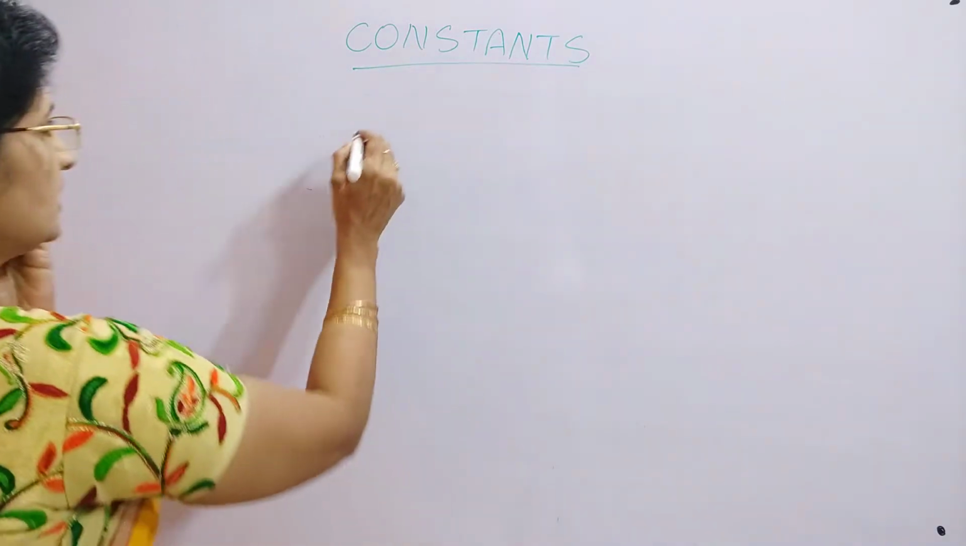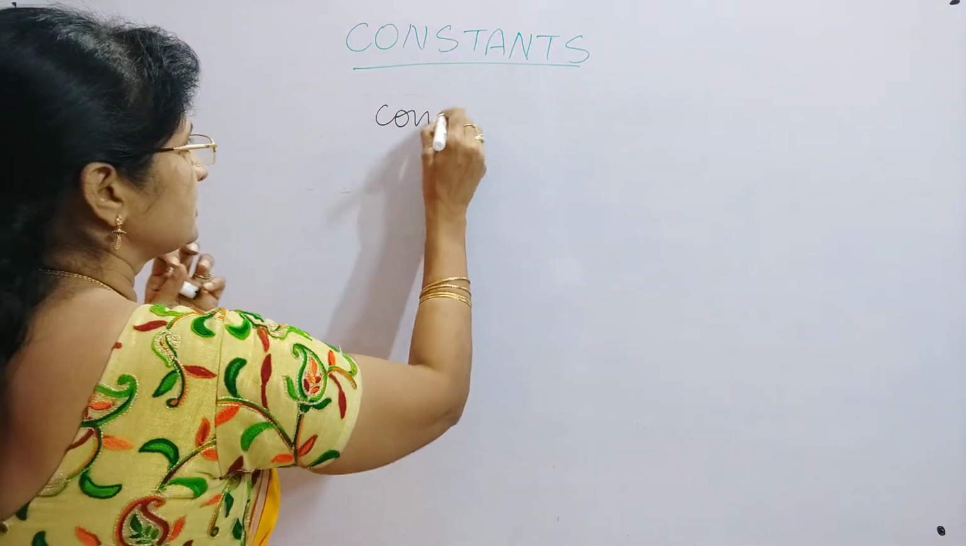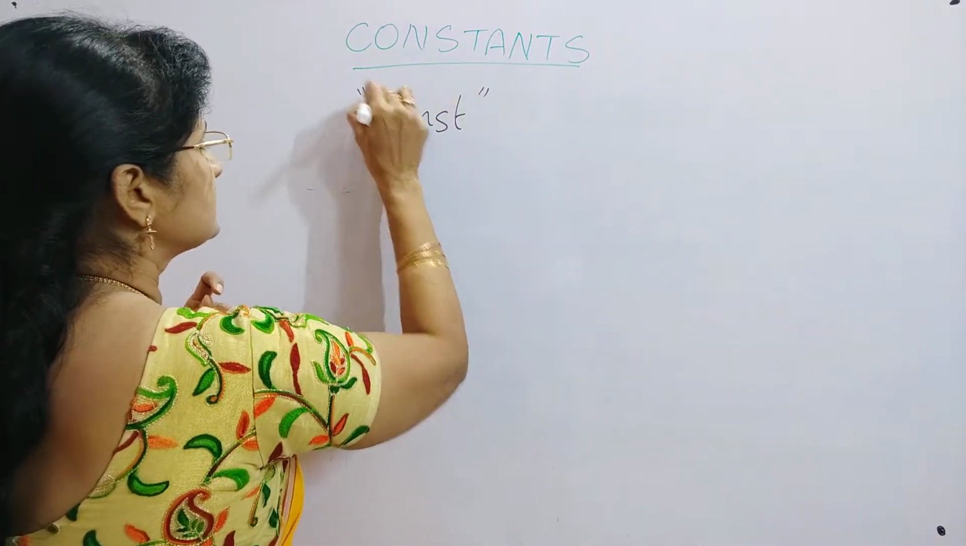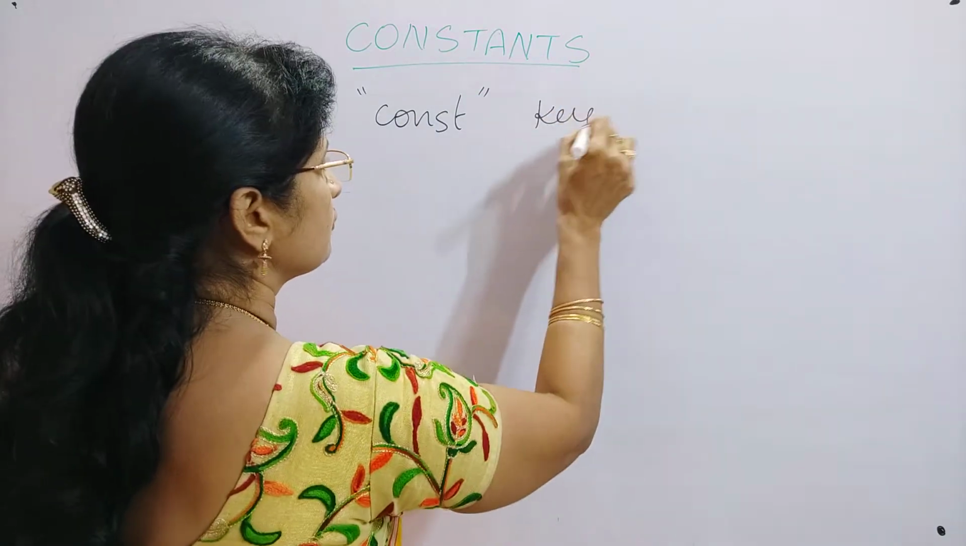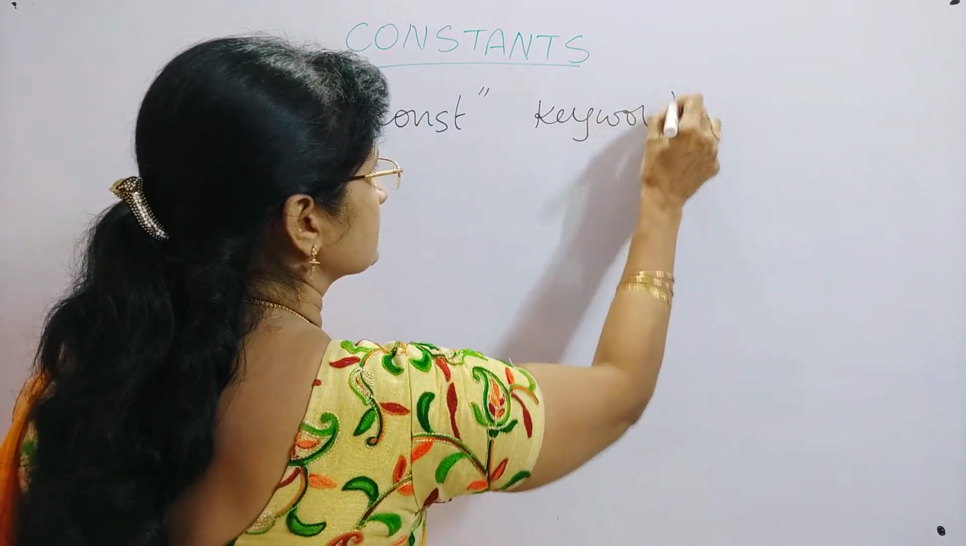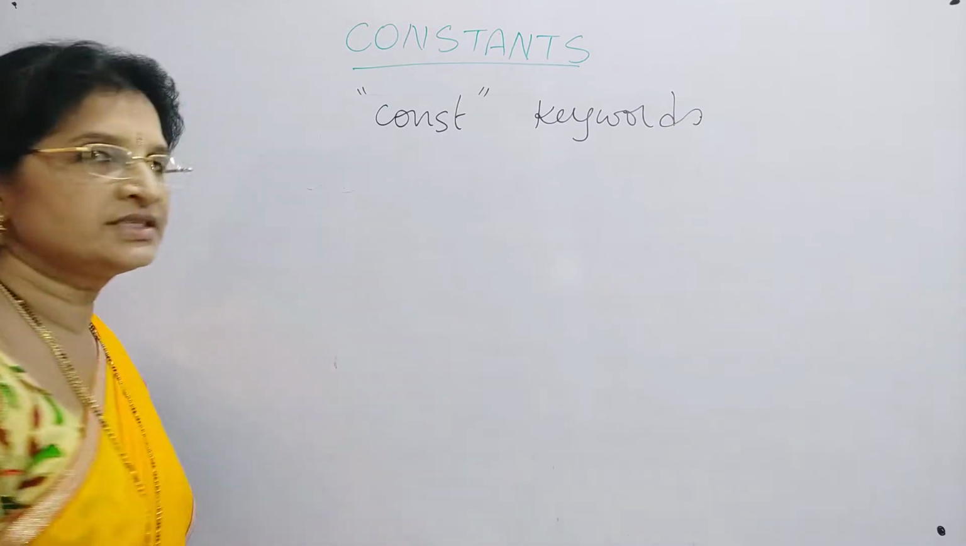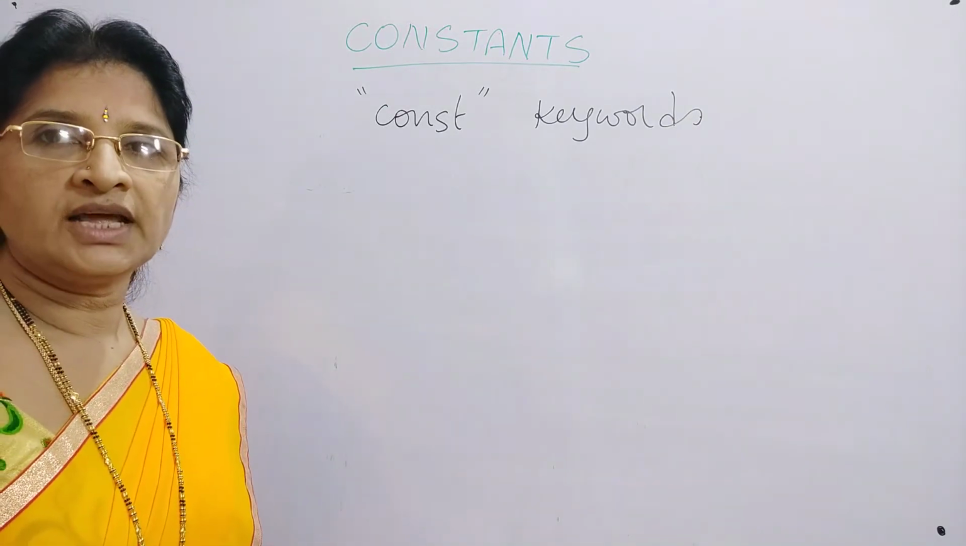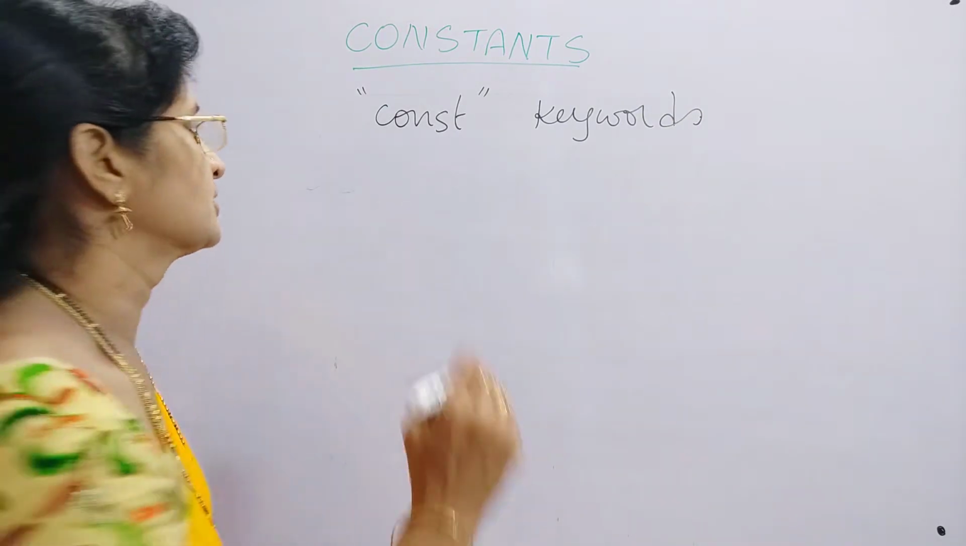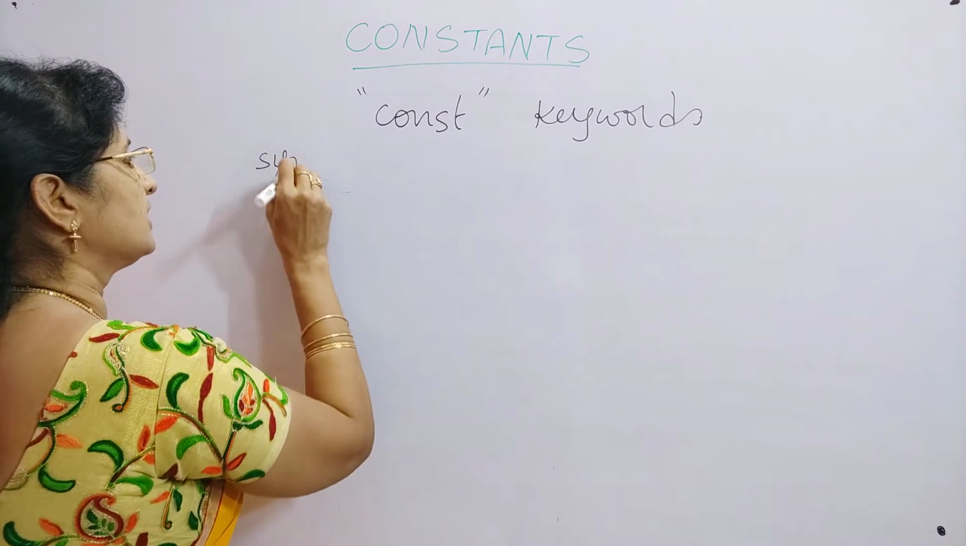So suppose if you want to use some constants in your programming, then you can declare that by using the keyword called const. So here the keyword that is used for declaring constants is const. Const is the keyword that is used for declaring constants. So once anything is defined by const, then the value cannot be changed. The syntax of declaring constants is